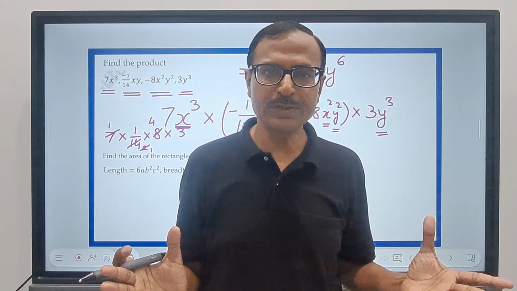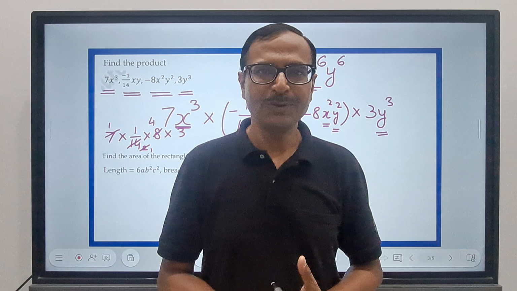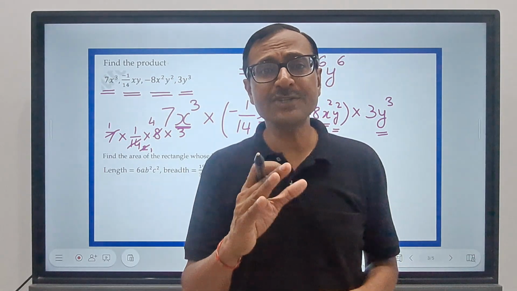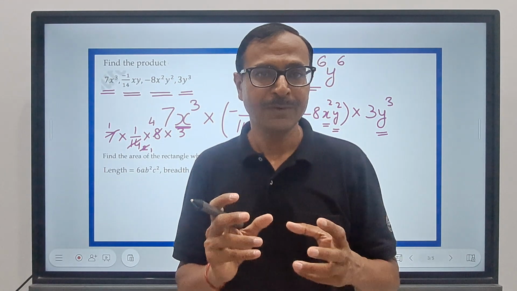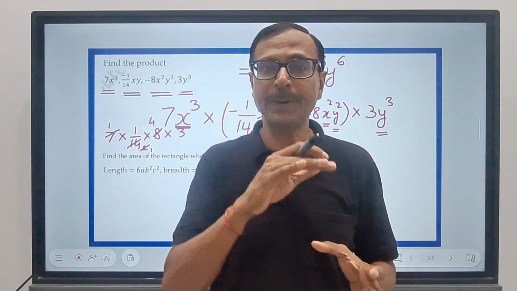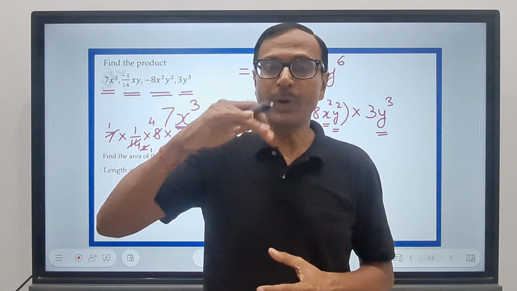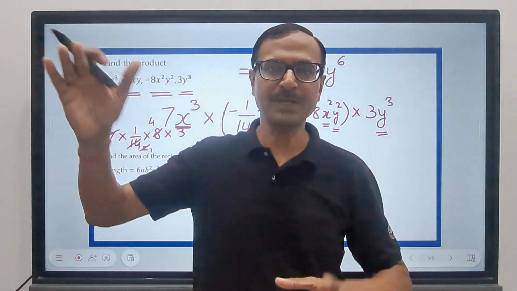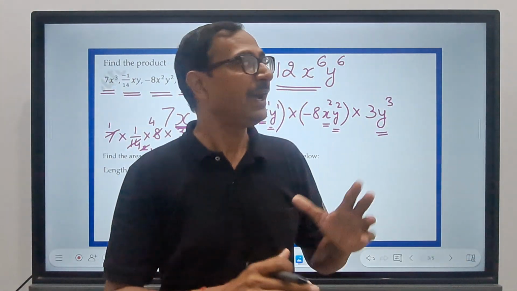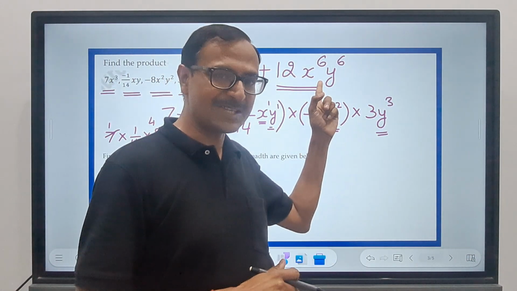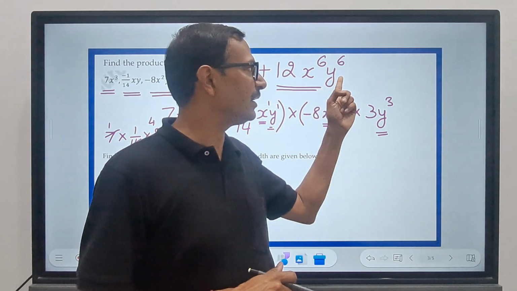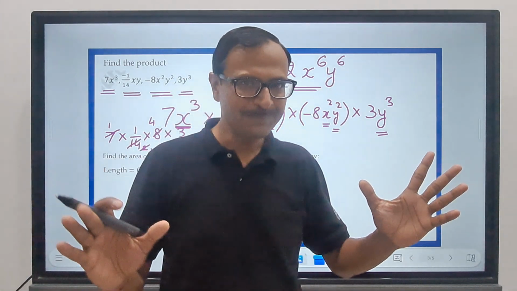And then the third rule says the law of exponents. You have to check the exponents of the same literal, that means same alphabet. So x raised to power something into x raised to power something into x raised to power something. So you add all the exponents and you get the next part of your answer. Do that with other literals also, right?